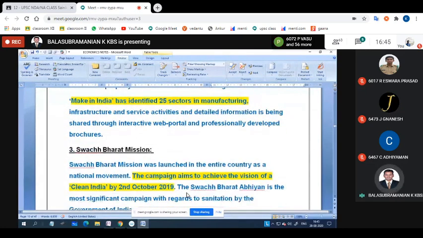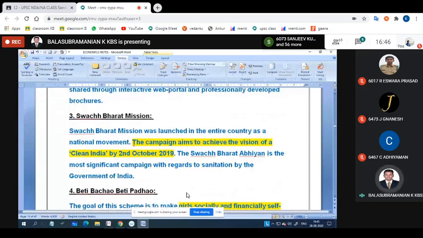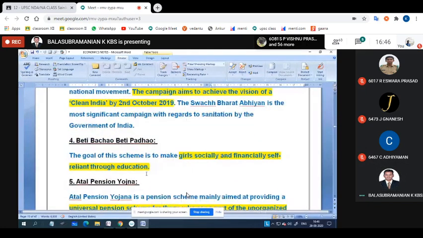I will keep it. And Swachh Bharat Mission: the major objective is that the campaign aims to achieve the vision of a Clean India by 2nd October 2019. Swachh Bharat Abhiyan is the most significant campaign with regard to sanitation by the government of India. Okay, it is the third important scheme. And the fourth one is Beti Bachao Beti Padhao, to make girls socially and financially self-reliant through education. It is very important for women to improve in the educational level as well as the economic level. That is why the government introduced the scheme Beti Bachao Beti Padhao.